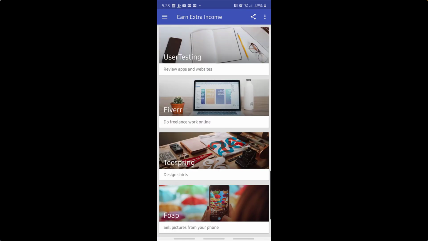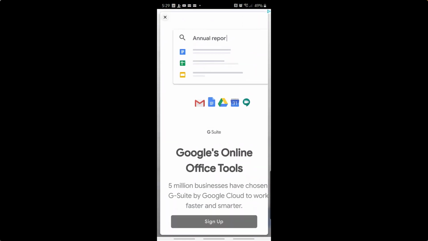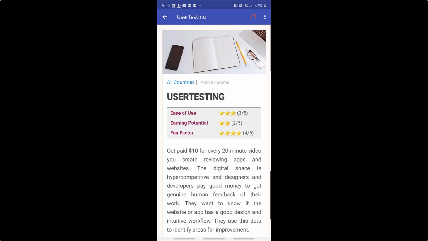All right. Now, there are multiple different industries and opportunities that you'll see here on this app. You have user testing. We have made videos before on our channel about user testing. It's a platform on which they have different assignments where you can basically go on and browse a website. They'll have certain tasks for you to do on different types of websites, and you basically are thinking your thoughts out loud, right? So if I click on this one, I'm going to exit that. It's going to tell you a little bit about each one of these.